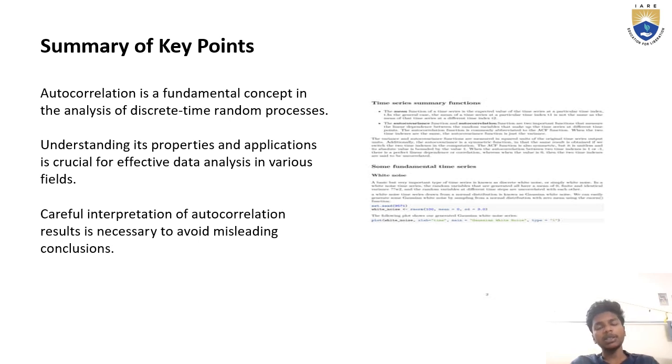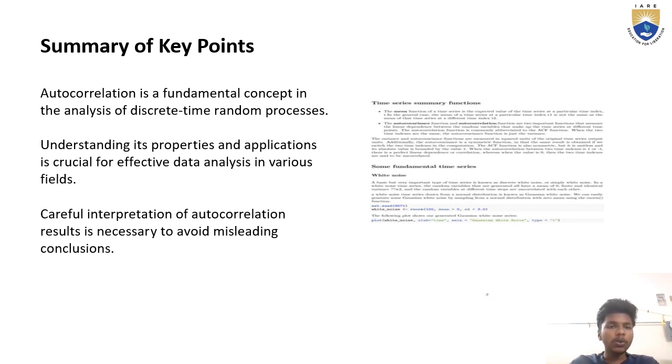Practical applications. It is vital for signal processing, econometrics, and machine learning to analyze trends and detect anomalies in time series and random discrete processes, and the machine can detect anomalies or process the data further.